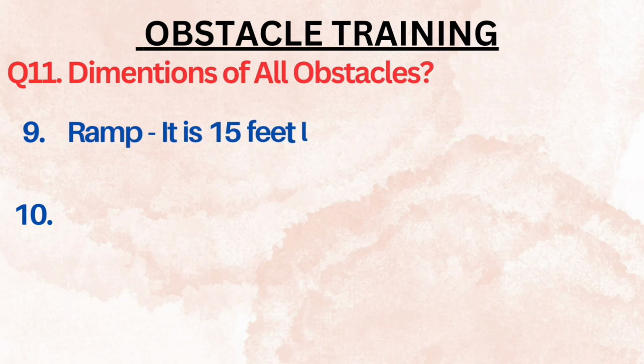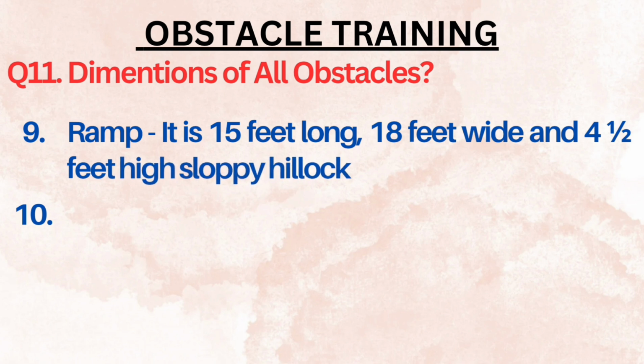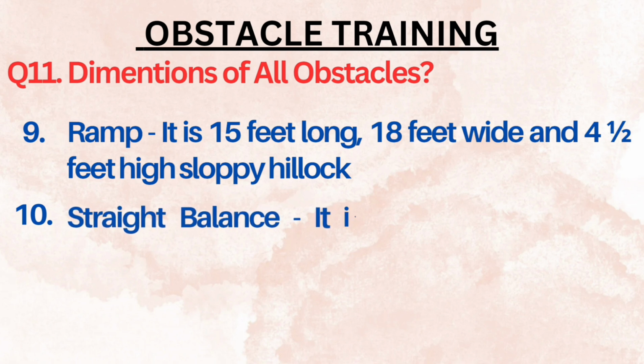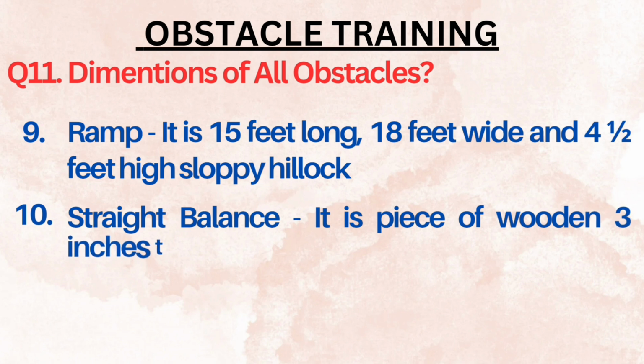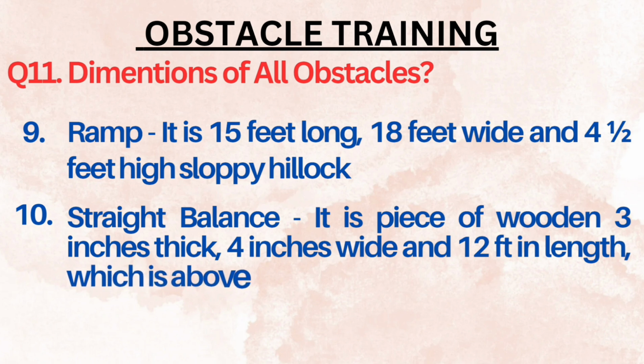Okay, the next dimensions are of ramp. In one of the previous MCQs, we have already discussed about ramp. So ramp is 15 feet long, 18 feet wide, and 4.5 feet high, a sloping hill-like structure from the ground. When you start it, it moves upward, and then you have to jump over it. The next is the last obstacle, which is straight balance. It is a piece of wood, 3 inch thick, 4 inch wide, and 12 feet in length, which is above the ground level.